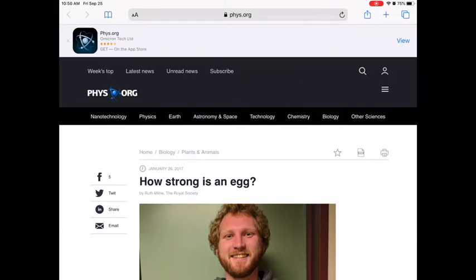Okay, so the current lab that we are working on is how does pickling affect the strength of an eggshell? We want to know how increasing the days that we spend pickling an egg in vinegar affects how far it can fall in centimeters without breaking.